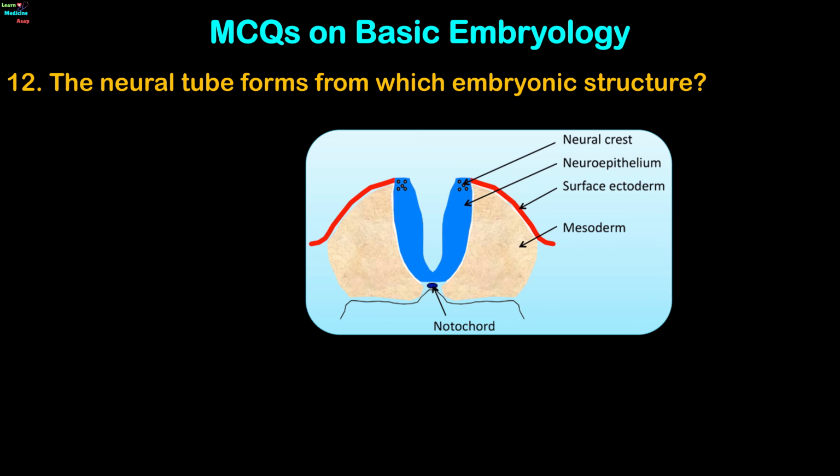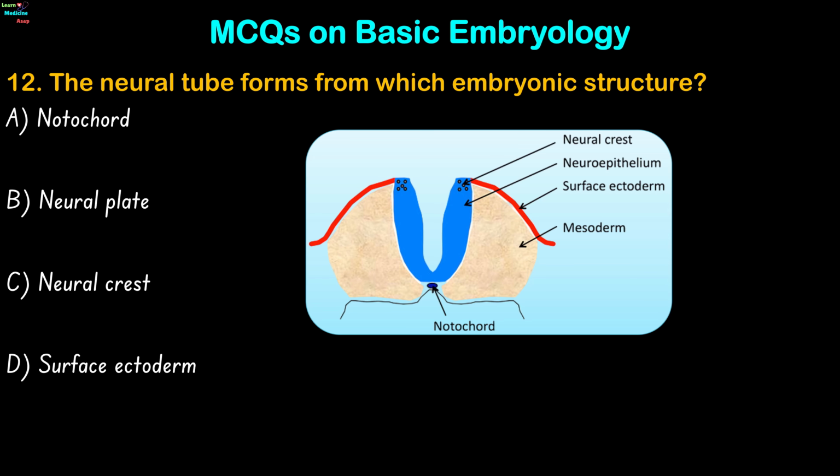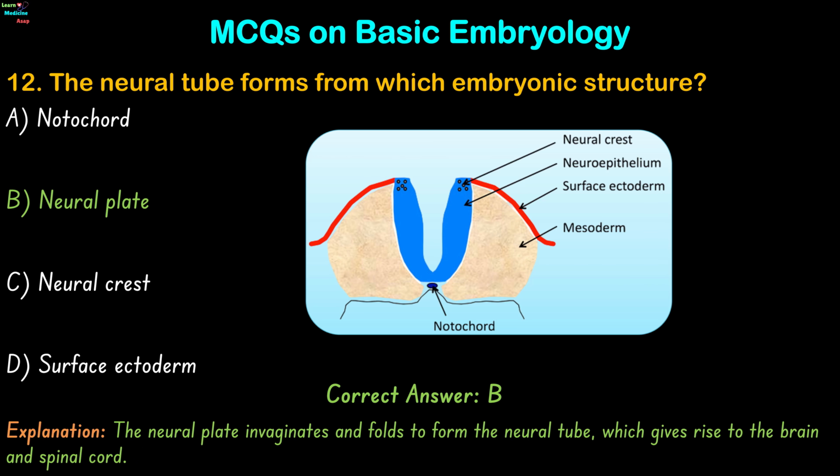Question 12. The neural tube forms from which embryonic structure? Notochord, neural plate, neural crest, or surface ectoderm? The correct answer is option B. The neural plate invaginates and folds to form the neural tube, which gives rise to the brain and spinal cord.